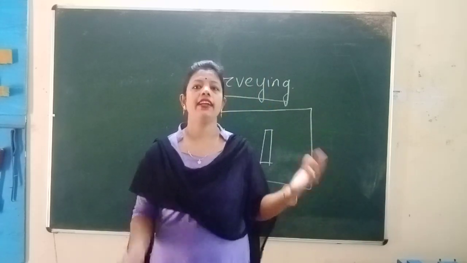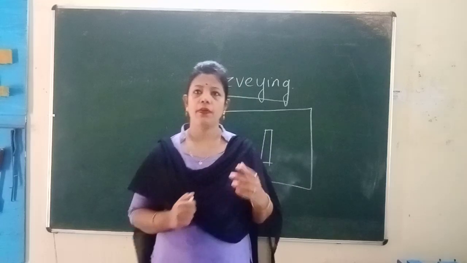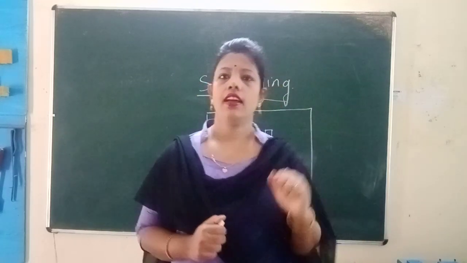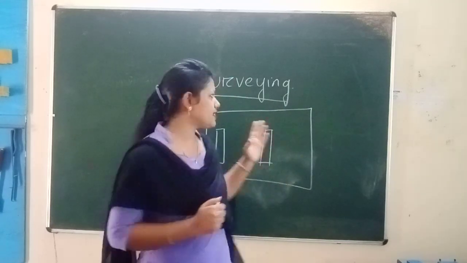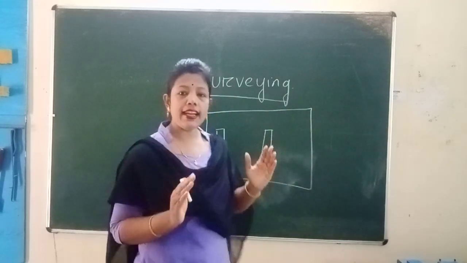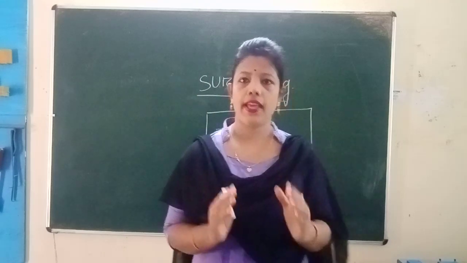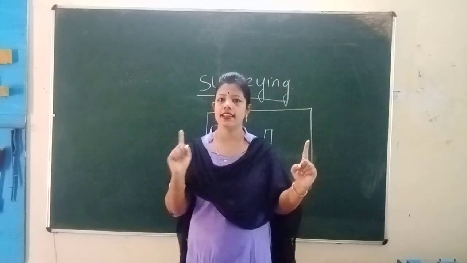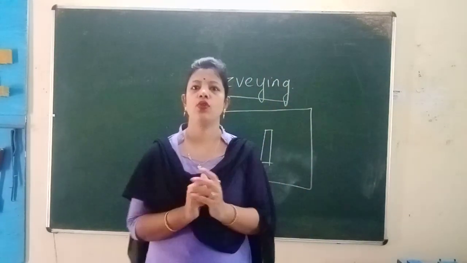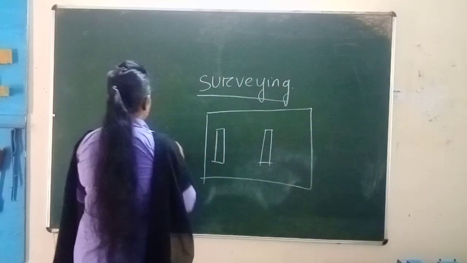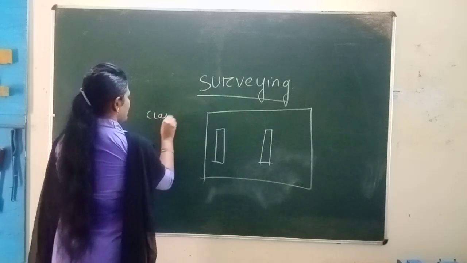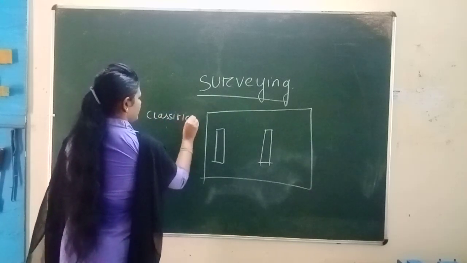Surveying is determined in different places. Surveying is considered in India a Bureau of Indian Standard. The survey is determined by the relative position of the earth's surface by measuring the horizontal distance between the two objects, which is known as a survey. Clear? Next, we want to know the classification of surveying.